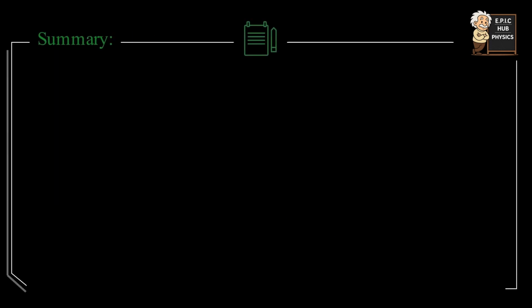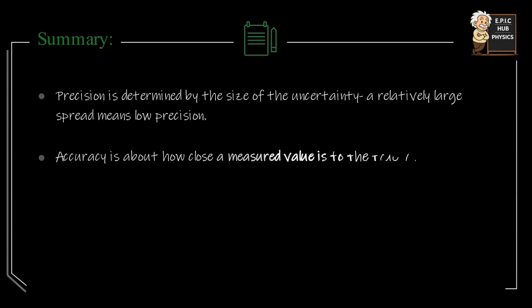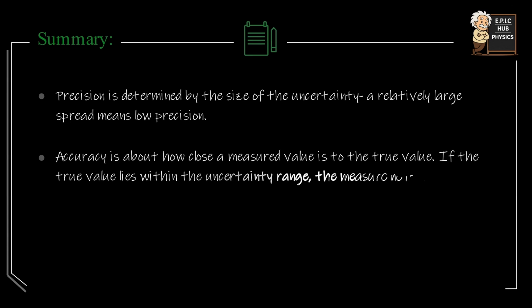To summarize the key ideas, precision is determined by the size of the uncertainty. A large spread in the measurement range indicates low precision, while a small uncertainty indicates higher precision. Accuracy refers to how close a measured value is to the true value. If the accepted value lies within the uncertainty range, the measurement is considered accurate,